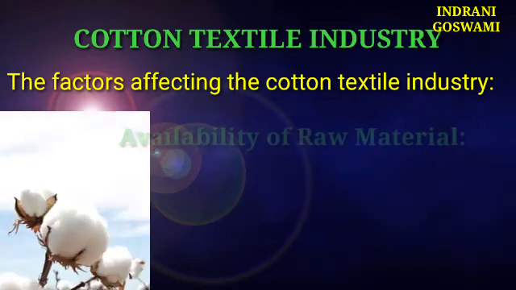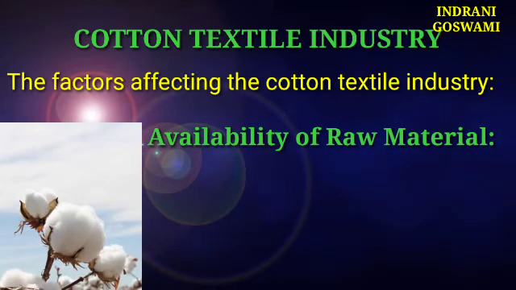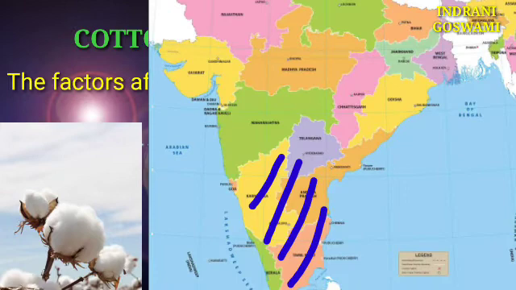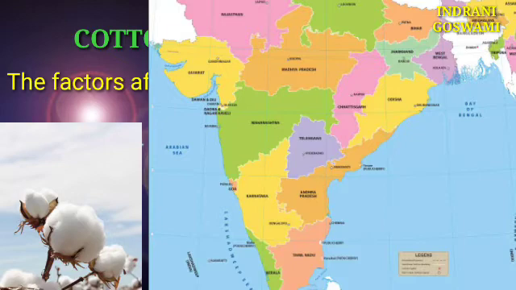Number one is the availability of raw materials. We all know, as I also discussed in my last video, that for the development of any kind of industry, the basic and essential factor is the raw material. If the raw material is not available, then obviously the industry cannot develop properly. Obviously, the raw material of the cotton textile industry is pure cotton. The supply of pure cotton for the mills comes from the cotton producing areas of the Deccan Plateau region, which lie near the mills.